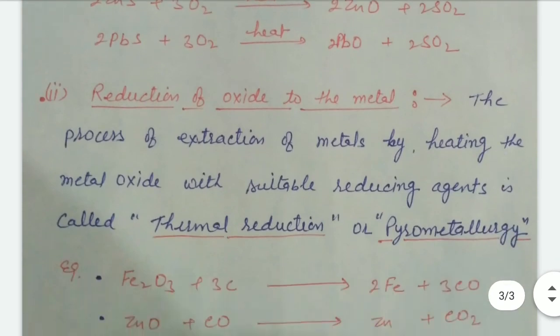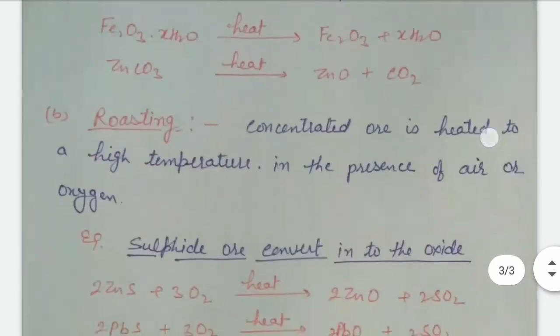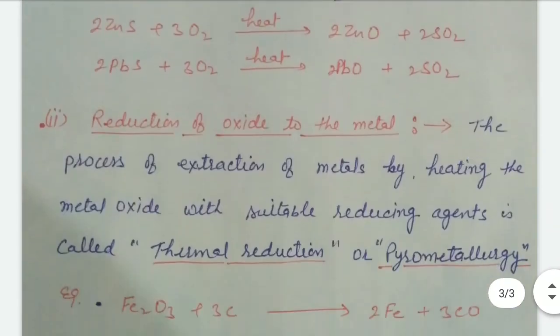Now, second is reduction of oxide of metal. First, there are two processes, roasting and calcination, to convert to the oxide. In this topic, we are going to read the reduction of oxide to the metal. It is the process of extraction of metal by heating the metal oxide with a suitable reducing agent.